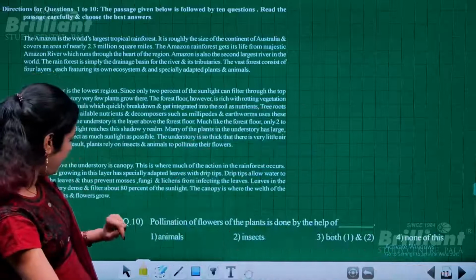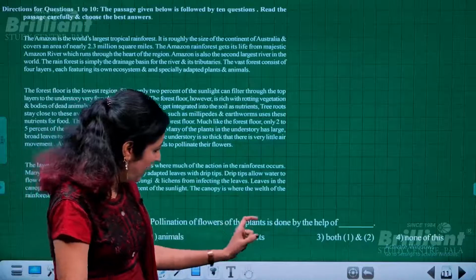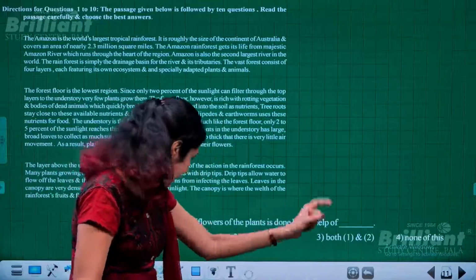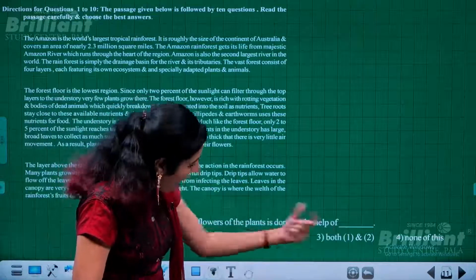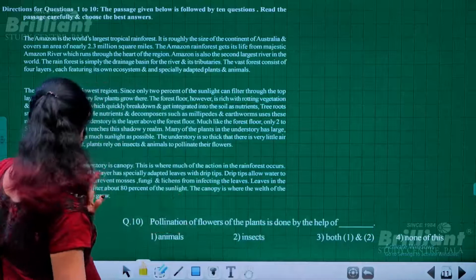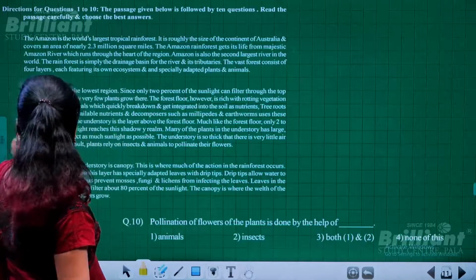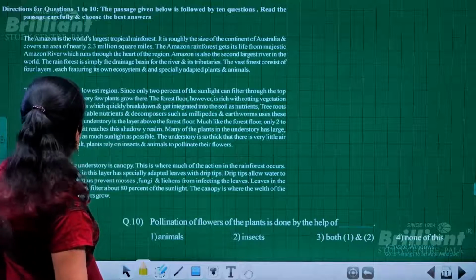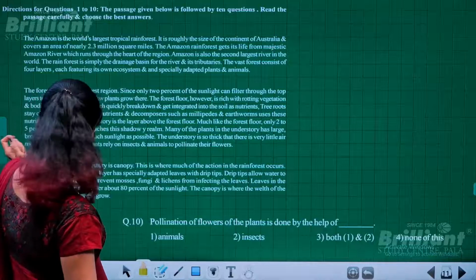One more question is there. This is the 10th question. Pollination of flowers of the plants is done with the help of dash. Is it by animals, or insects, or both animals and insects, or none of these? Okay, so that is also about pollination. I guess I have come across this in between, that pollination thing, and that is by both.